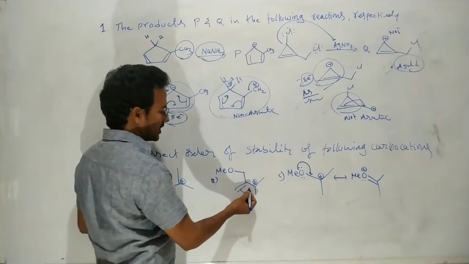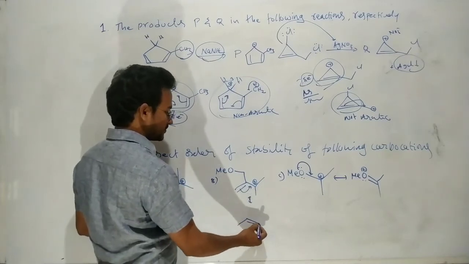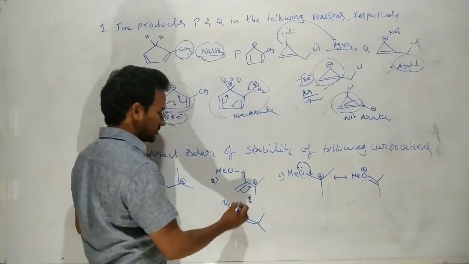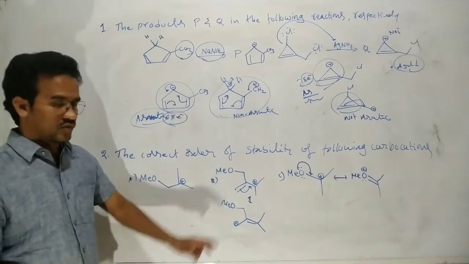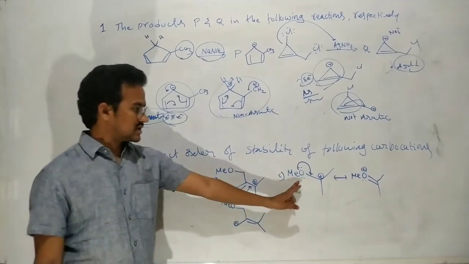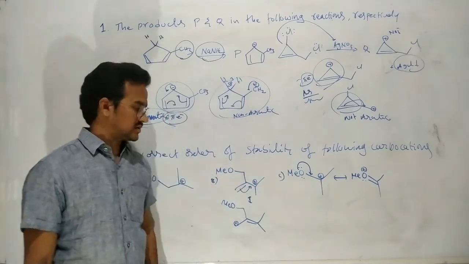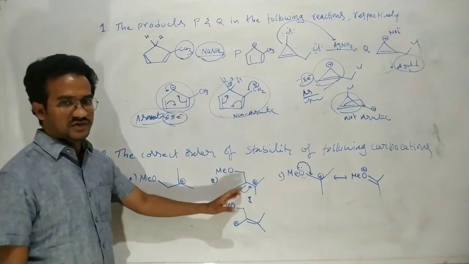Now here, this carbocation is stabilized by just pi conjugation. This carbocation is stabilized by the pi conjugation. Okay. So in this case, there is no conjugation with this plus M group. But here in this case, this is directly attached to the positively charged carbon. There is a working of the plus M effect. Now here in this case, there is no plus M effect, but here there is a resonance with the pi bond.